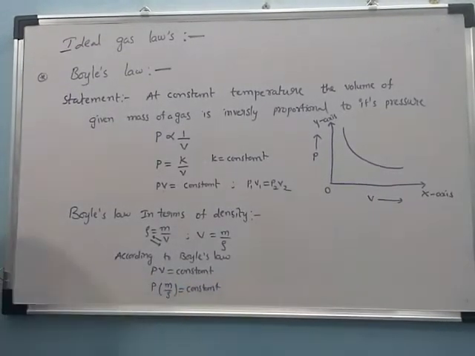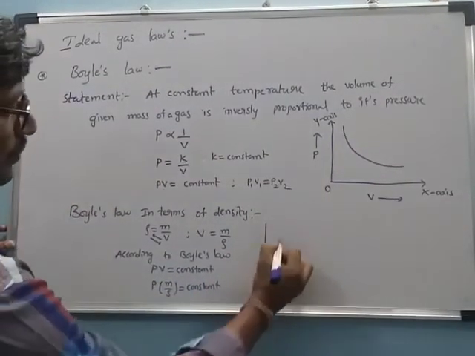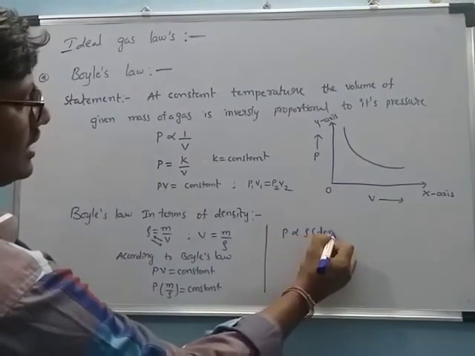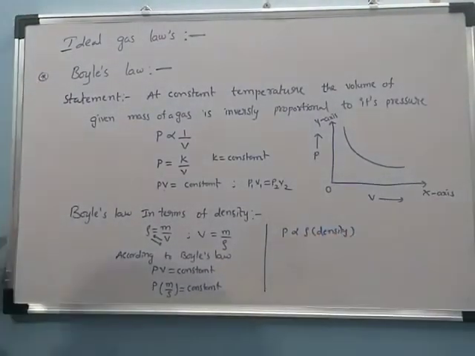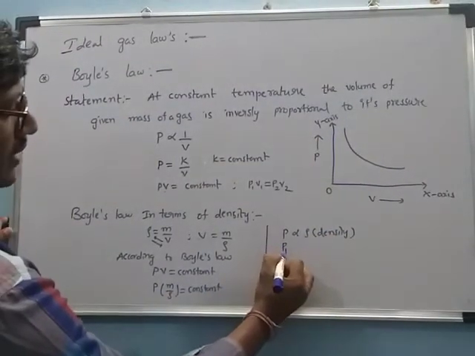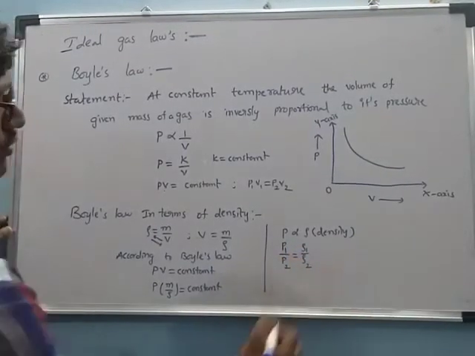Here the mass is also constant, so the pressure is directly proportional to the density. Taking the ratio, P1 by P2 is equal to rho 1 by rho 2.